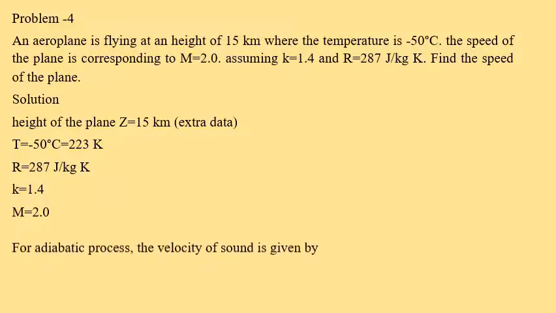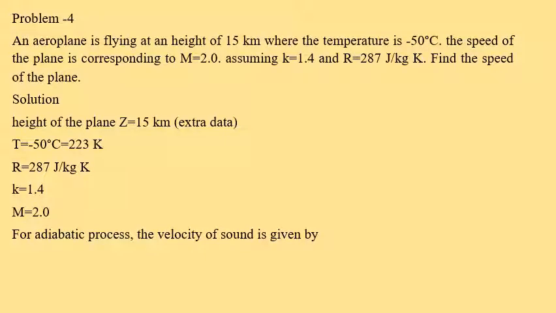So for an adiabatic process, the velocity of sound is calculated by using the expression C is equal to square root of KRT, and that velocity of sound is equal to 299.33 meter per second.